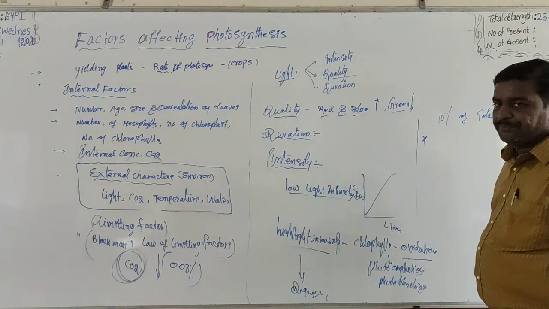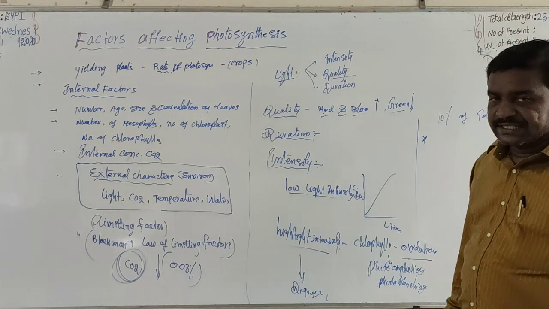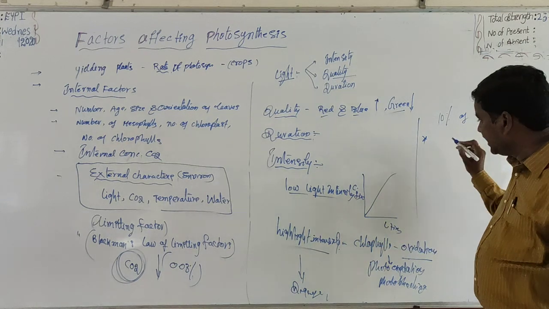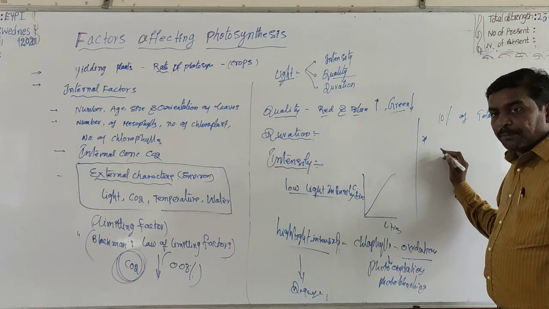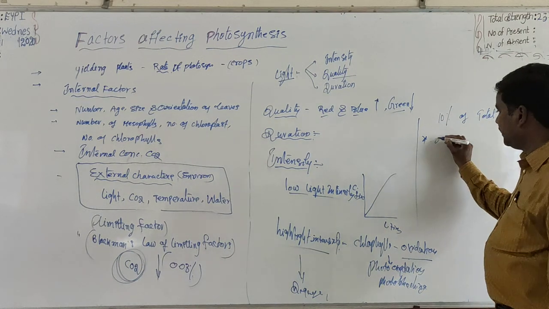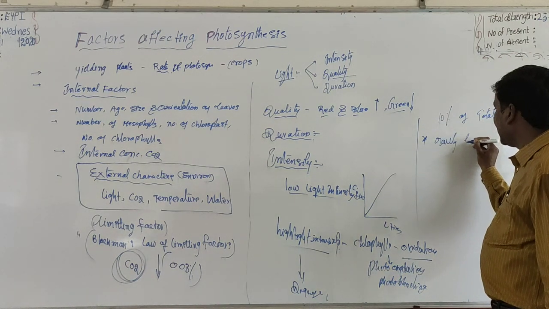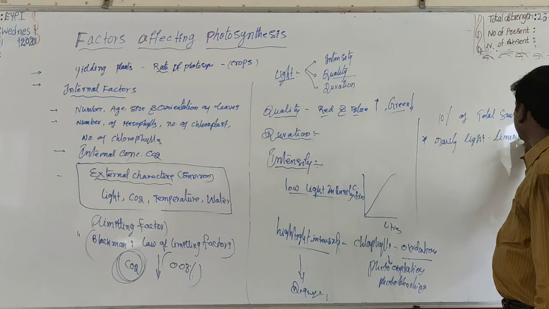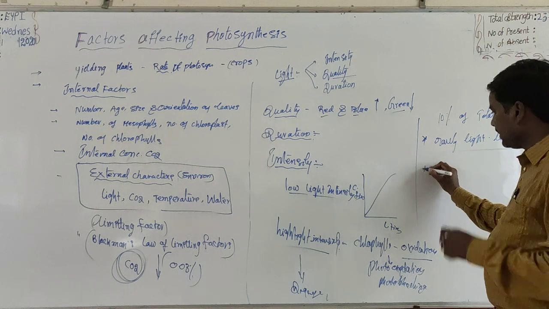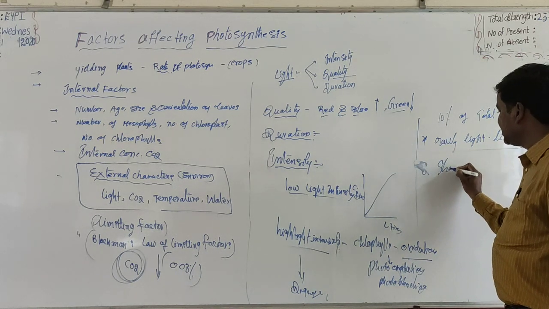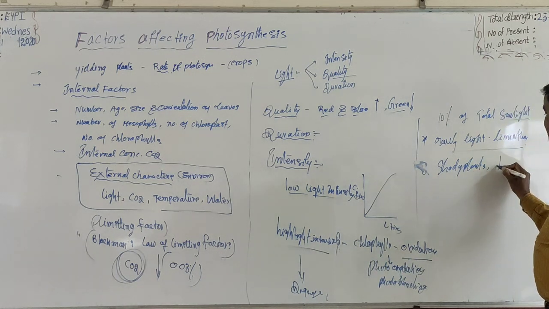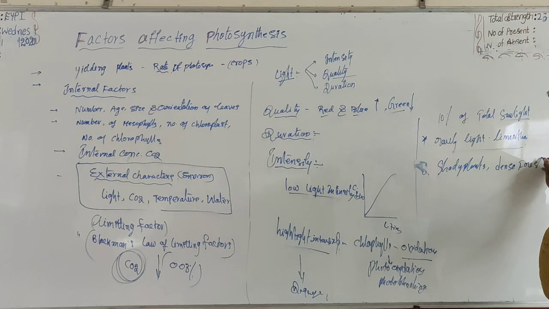Because of this reason, in a majority of cases, light does not act as a limiting factor in photosynthesis. But rarely, light acts as a limiting factor, especially in shady plants and plants present in dense forests.